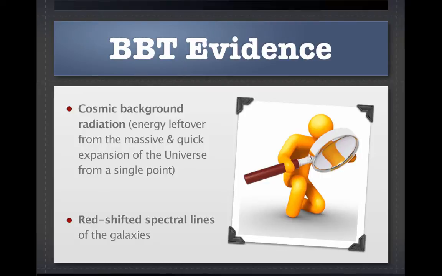There are two key pieces of evidence that support the Big Bang Theory, and these are very good test questions. The first evidence is the cosmic background radiation. That's just energy that's left over from the massive and quick expansion of the universe from a single point. The second piece of evidence is the red-shifted spectral lines of the galaxies.